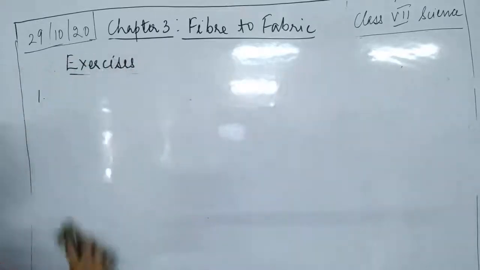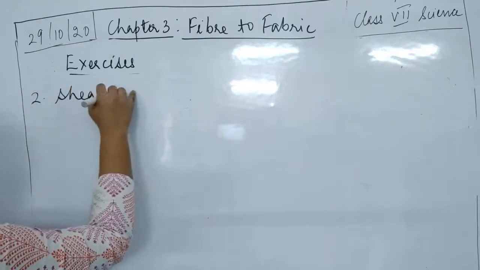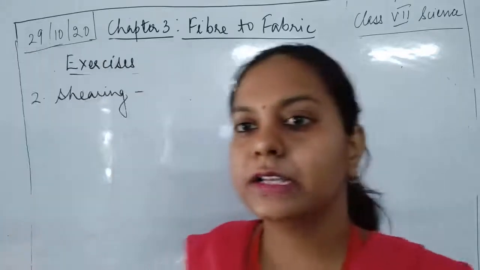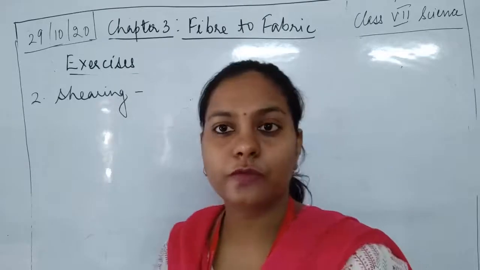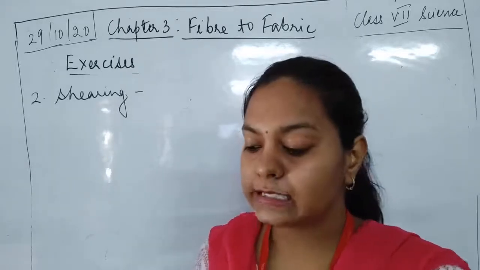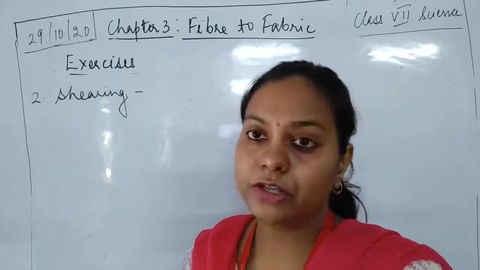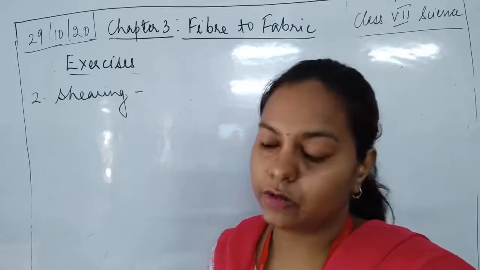Now I move on to the next word. After rearing, the next word is shearing. What do you mean by shearing? We have learned this word when I was telling you about the processing of wool. Shearing is a process of removal of fleece along with a thin layer of skin from the body of the sheep, which then gives rise to the different qualities of wool.